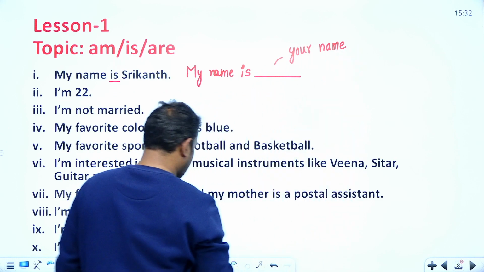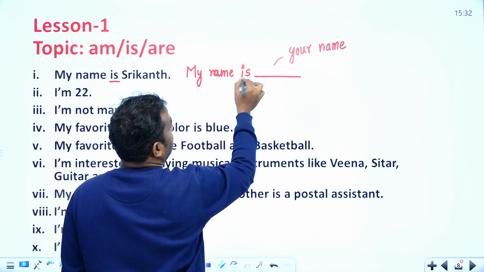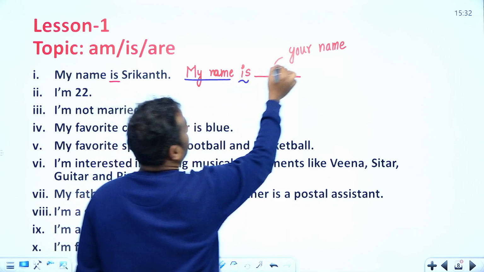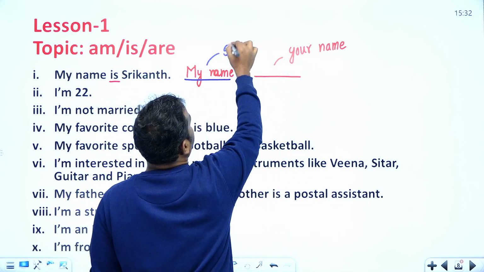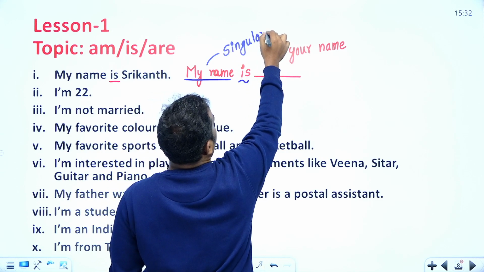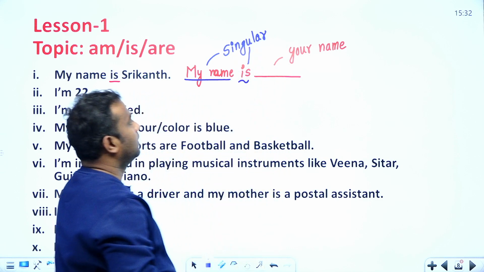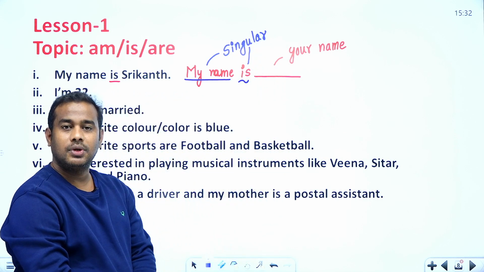You have to understand the logic here. Any person's name will be singular in quantity. Hence, for all singular nouns you have to use is.